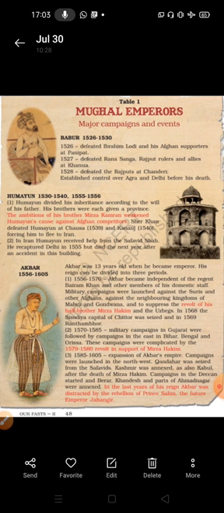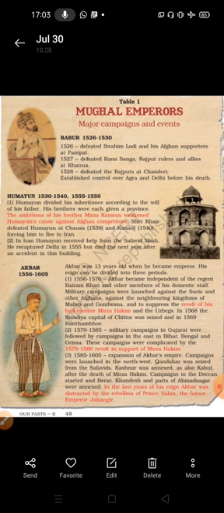Good, we learned about the Mughal emperors, the Mughal Sultanate. Last day we learned a little bit about the time of Babur and Humayun, and now we learn about Akbar's time. In 1526, the first battle of Panipat, the Mughal Sultanate was established in Delhi.